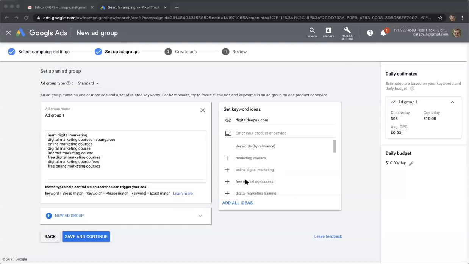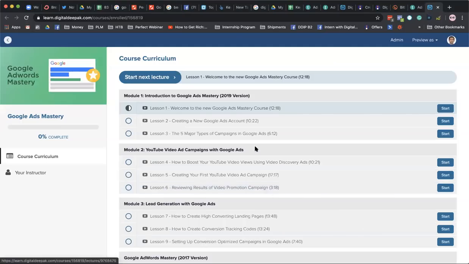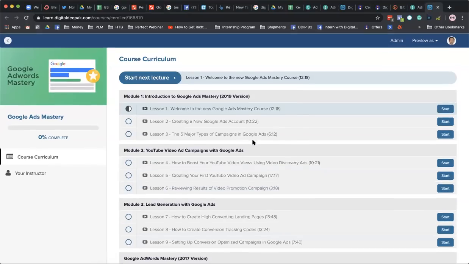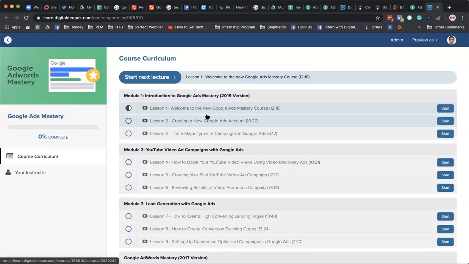So let me just show you a quick overview of my Google Ads Mastery course here. So here you can see these are the different lessons available in the latest version of Google Ads Mastery course. So this is updated for 2020 actually, because 2019 to 2020 there is no change.